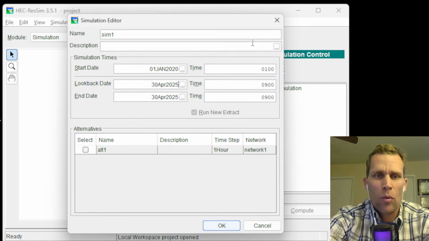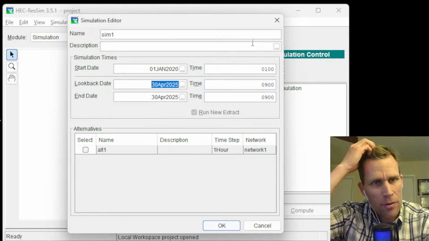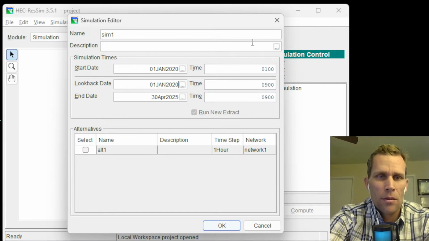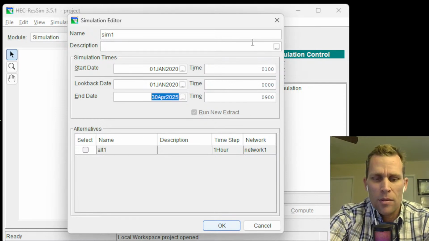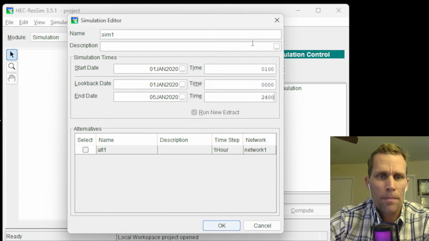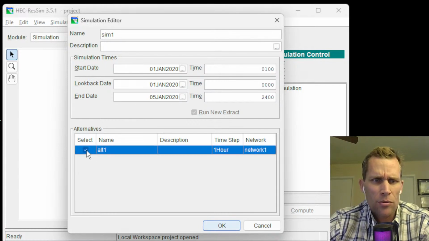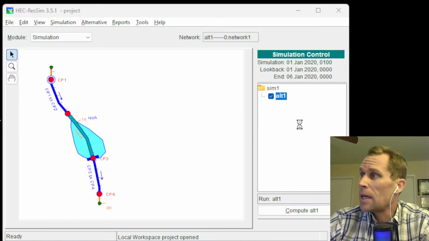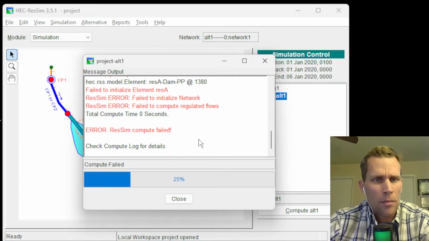All right, so we'll say 1 o'clock or the first beginning of the second hour. And then for the very first hour of what will be a 5-day simulation, I forgot to mention that, 5 days of simulation for 120 hours of data, we're going to just start at the very beginning, which will be midnight. And then the last day will be 05 January, and that'll be at 2400 hours. Okay, that looks good. We're going to use alternative 1 and click OK. So here is our network once again. Here is the simulation tree. So I can just right click and compute. And I forgot to do something.